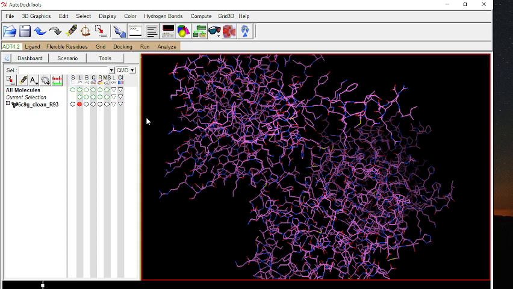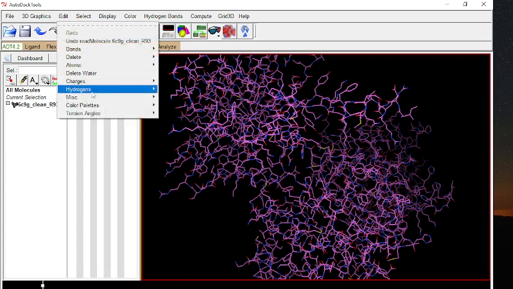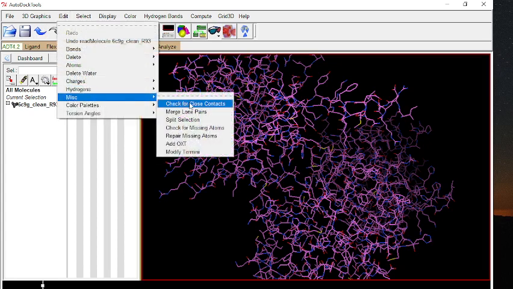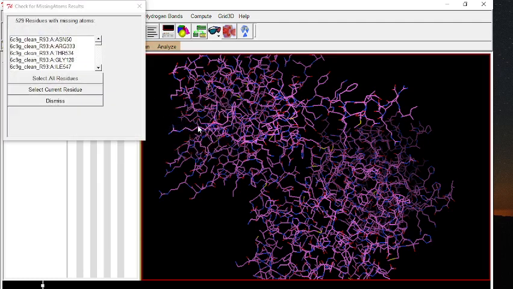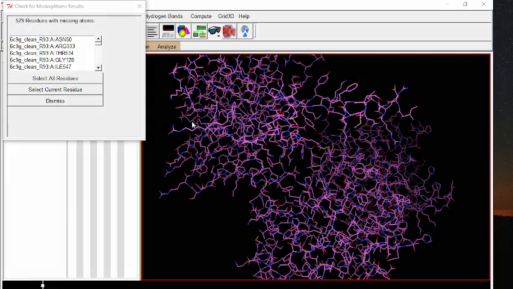To repair the missing atoms and residues of this protein, go to Edit, Misc. Down here click on Check for missing atoms. You can see that there are 529 residues with missing atoms. These residues are displayed in this small window. Now you have two options. You can select and repair all these residues, or you can select the current residues.